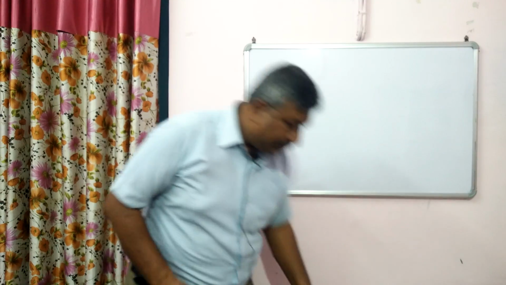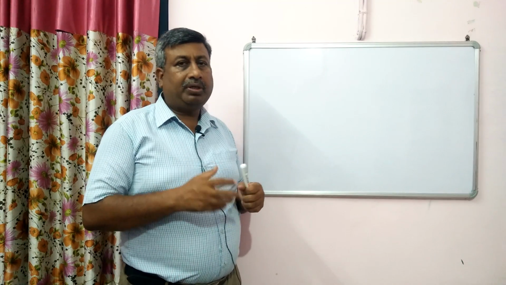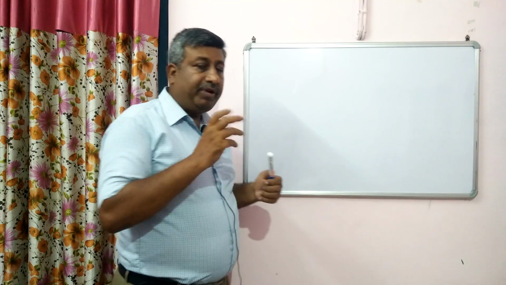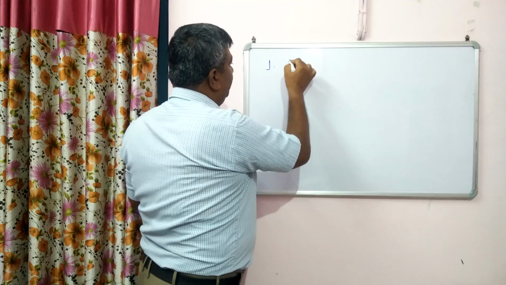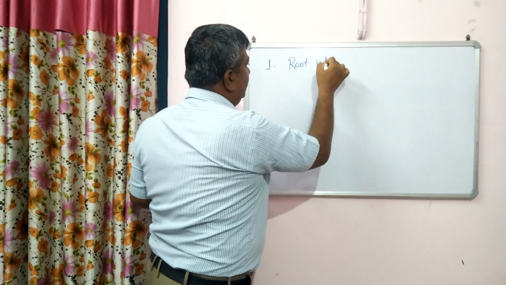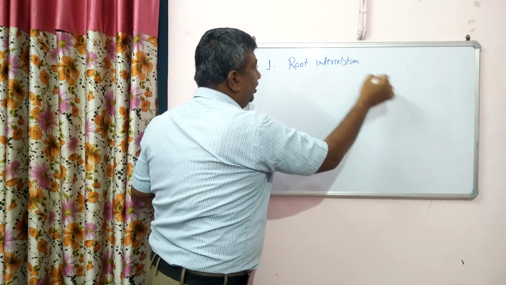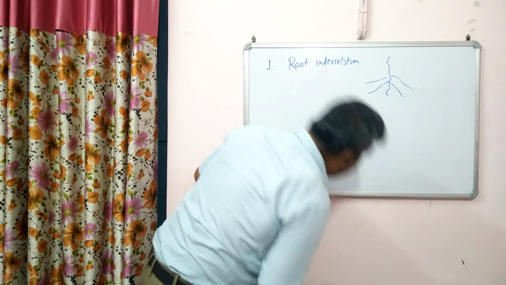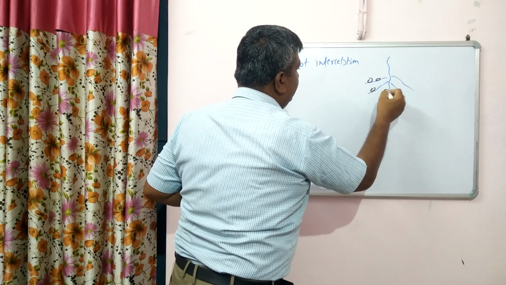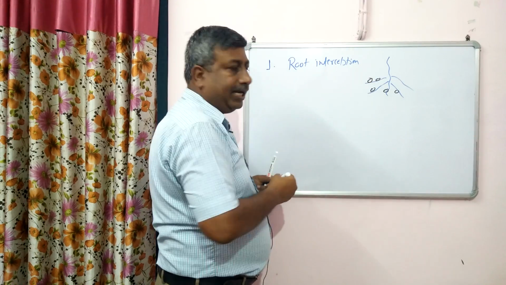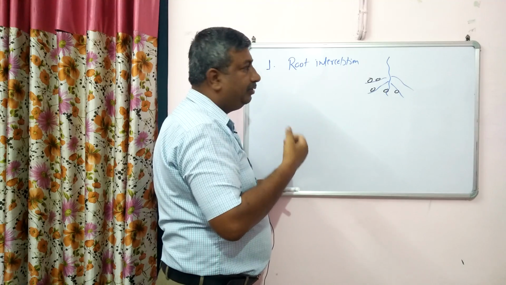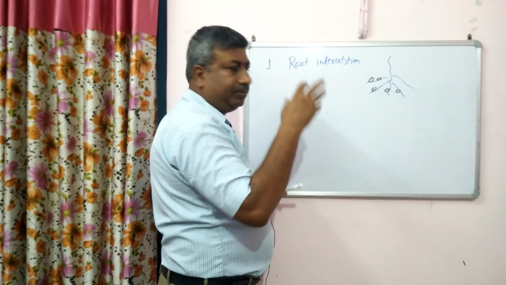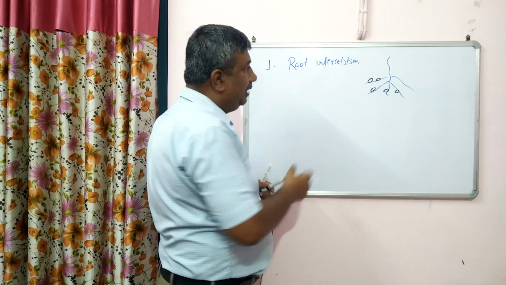Actually, the nutrient availability mechanism is very important. How the nutrient is available to plant, what is the mechanism, what is the way. So this way is very important. The first way for nutrient availability is root interception. So this concept is very important to know. What is the root interception? So these are the roots, and the roots are in direct contact with the soil colloids. So they are in direct contact and they derive the nutrient. For example, calcium and zinc are derived directly from the clay particle.